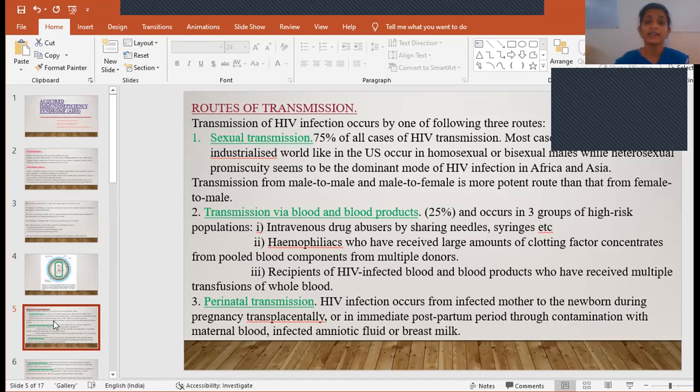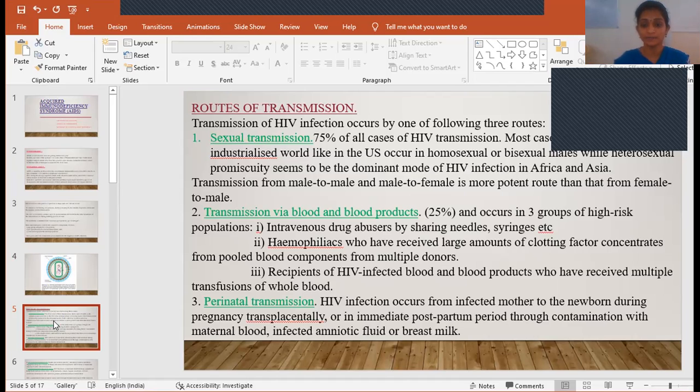And the second is transmission via blood and blood products. That means if you have any injury, you may have to be transfused with blood components. And if the donor blood has the HIV virus, then it causes HIV infection in the recipient.